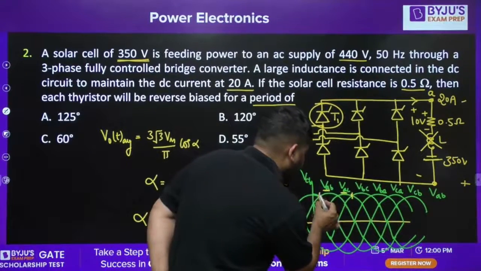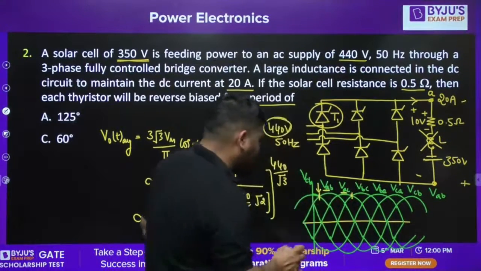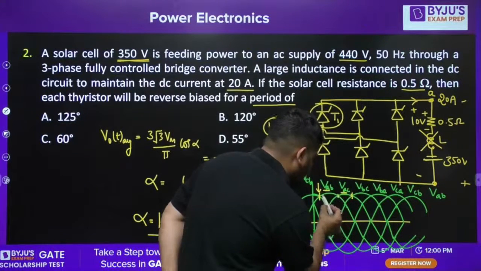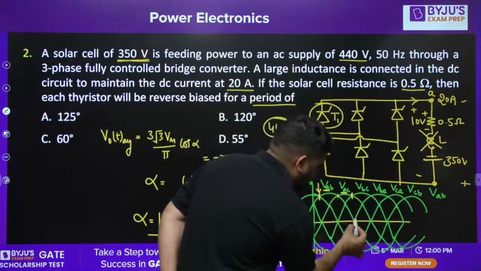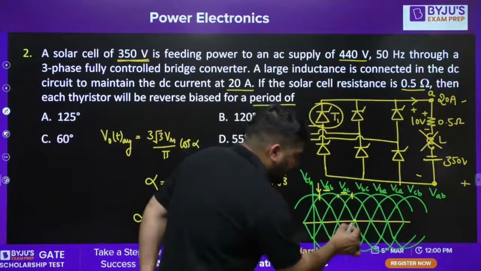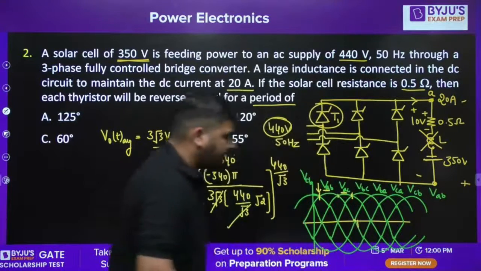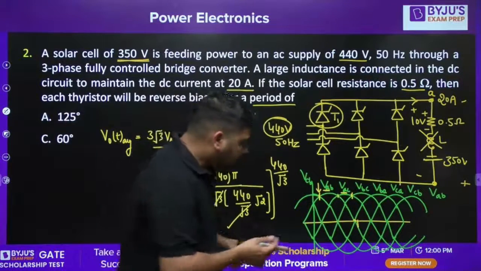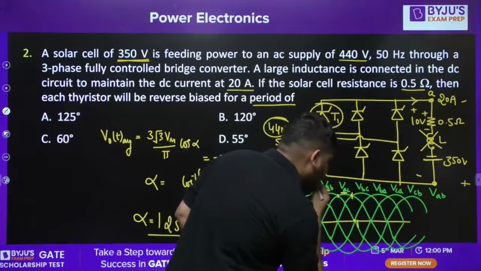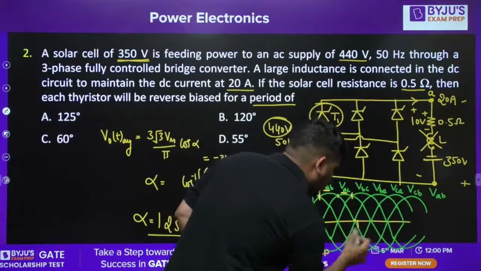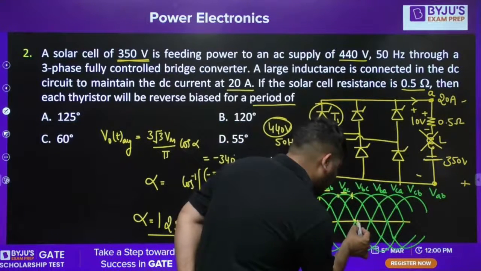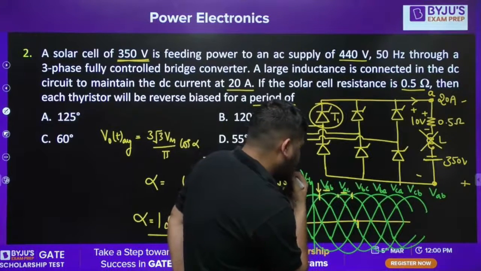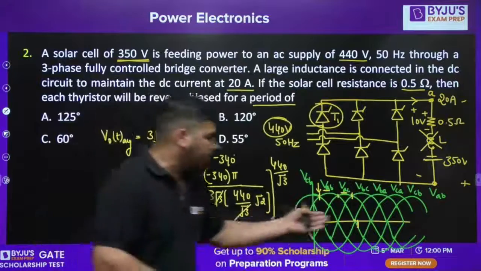We know that VAB, the alpha for this is 125. 125 means here it is 60, here it is 120. So at this instant, T1 will get fired. And from this point onward, there is no need of checking this.